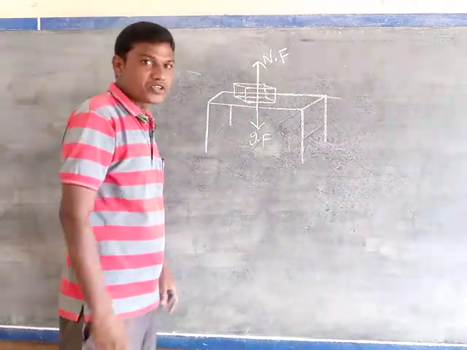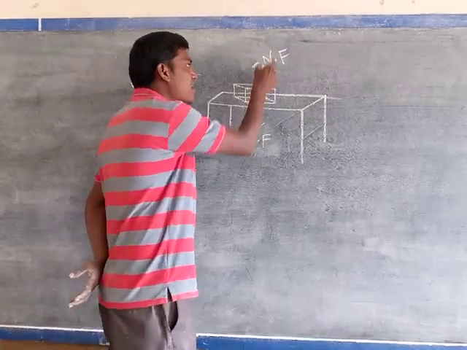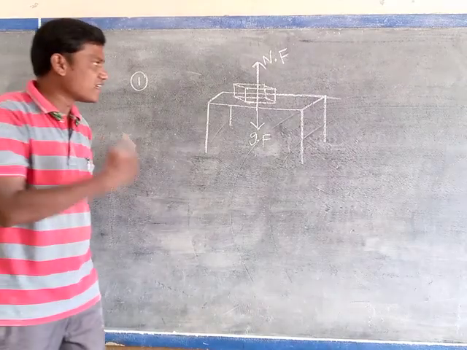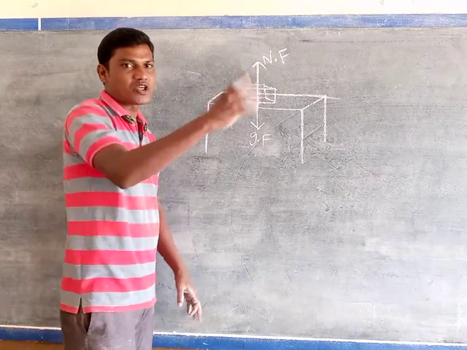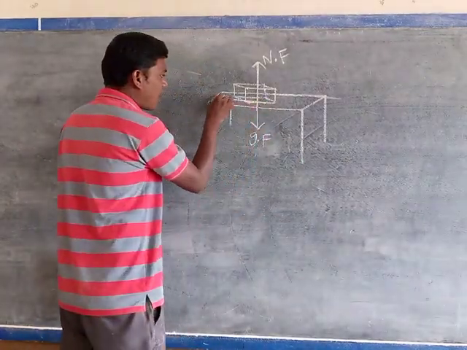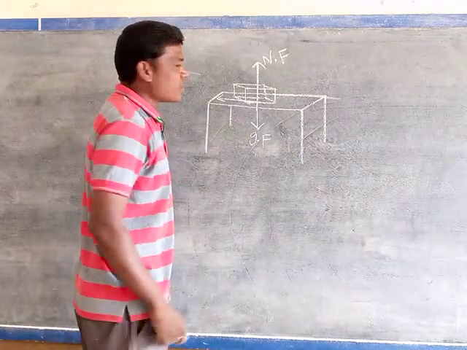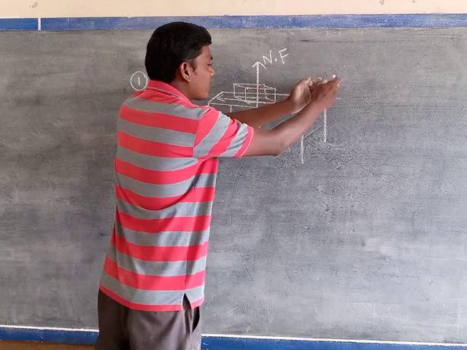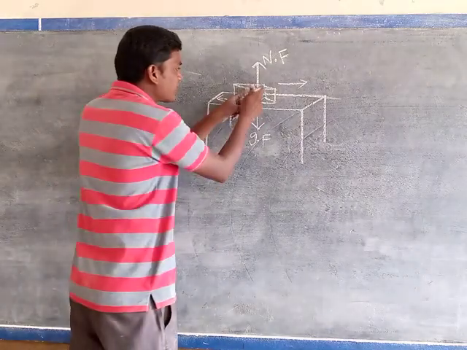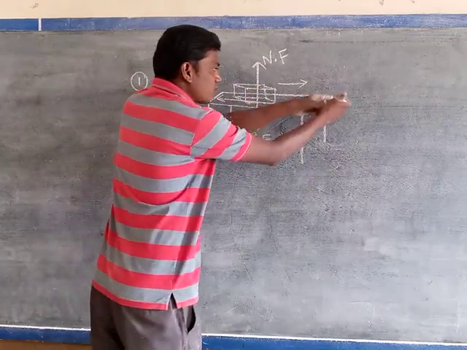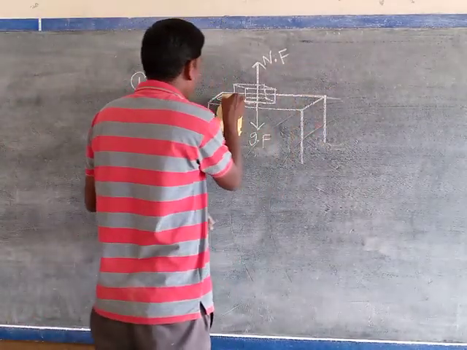Gravitational force is downward and normal force is upward. But here they are not asking about the normal and gravitational forces. They are asking about which force? Frictional force. We know that frictional force always acts opposite to the motion of a body. If the brick moves in this direction, then frictional force is in the opposite direction. If the brick moves in this direction, frictional force is in the opposite direction. Anyway, now we come to that one.